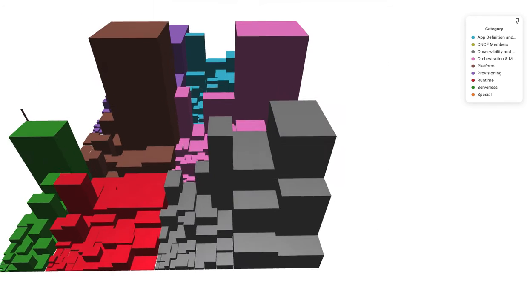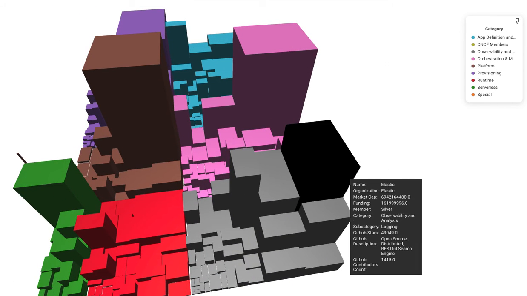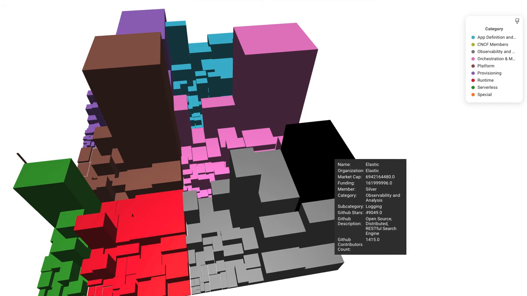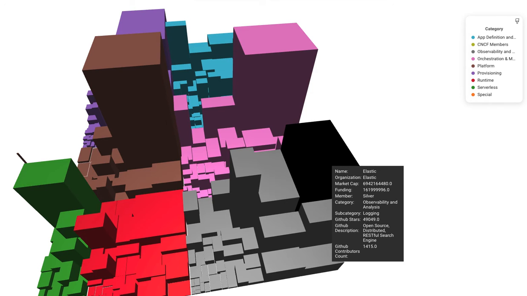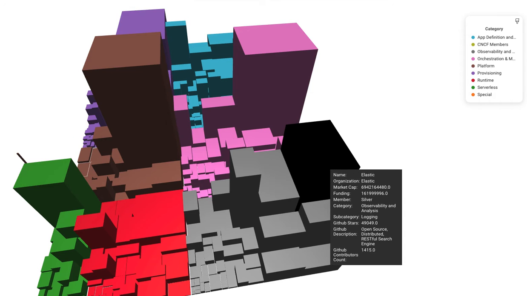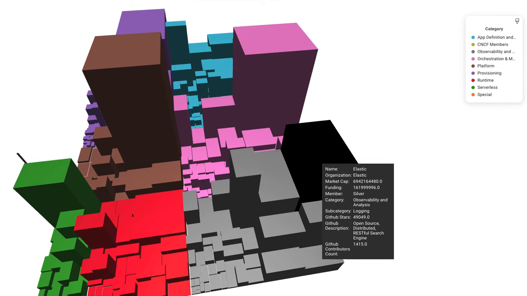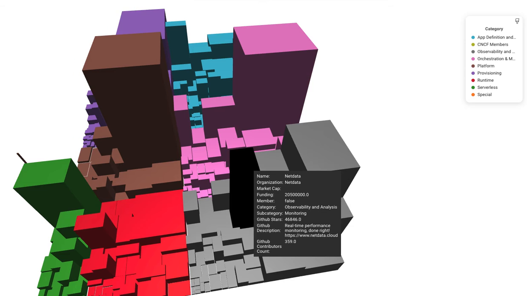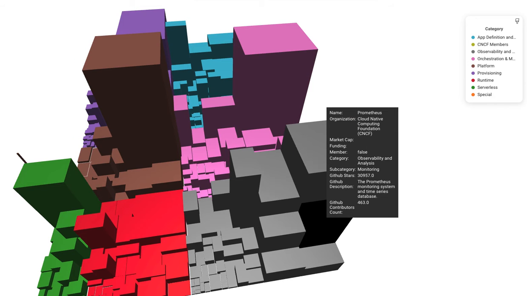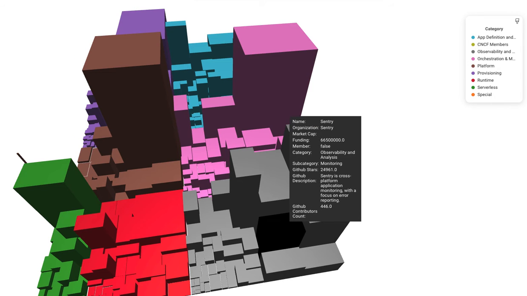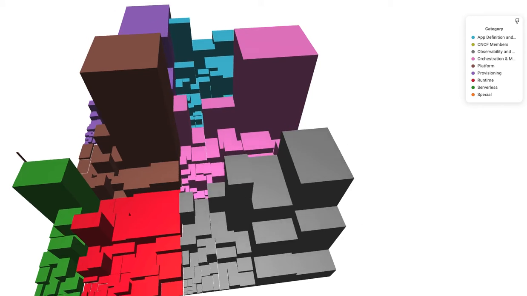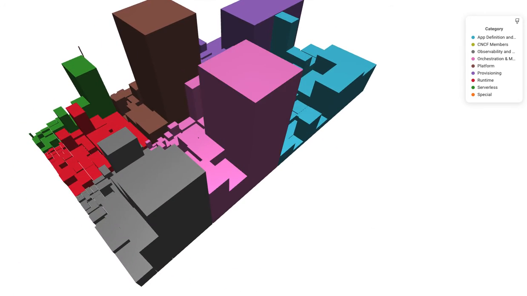Now let's move into observability. We can see we have a bunch of really large blocks here. And remember, the size of the block itself is the community size on GitHub, and the height of each block is the number of GitHub stars. So Elastic, Grafana, Netdata, Prometheus, Sentry, the stars here, the large ones.